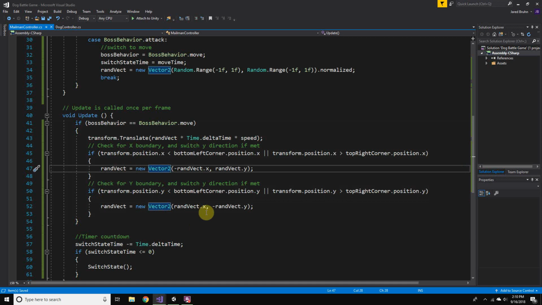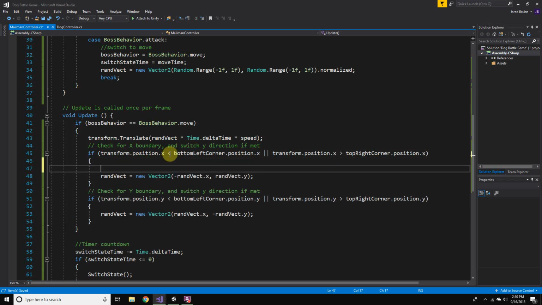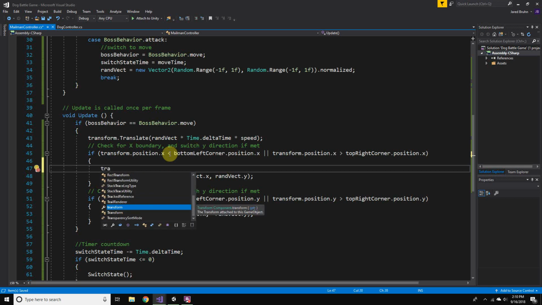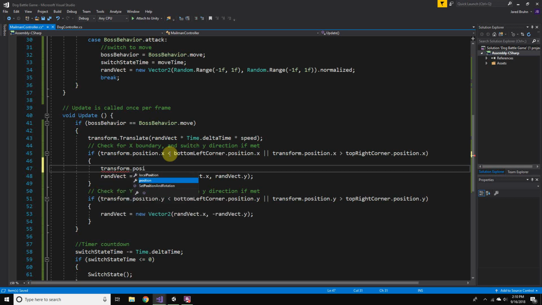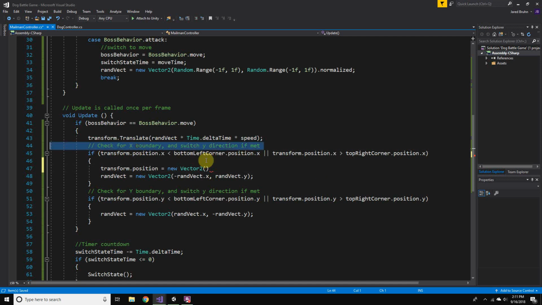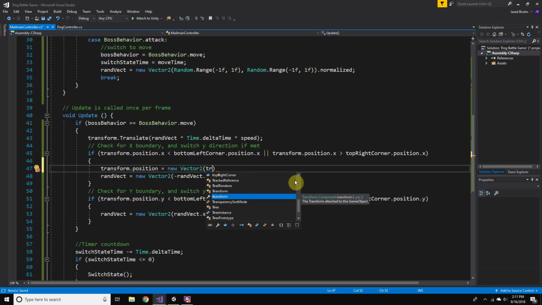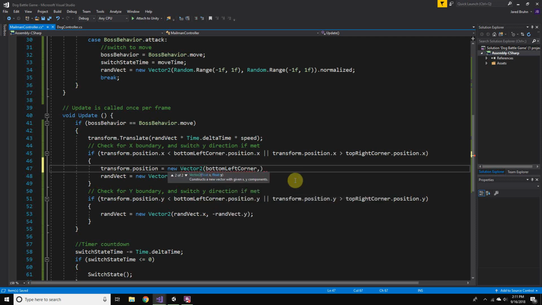Alright, so before changing the direction, we're going to move the position of our mailman to Vector2, and we'll say we've checked for the X boundary, so we want to have our X position, the bottom left corner, be the exact same as the bottom left corner.